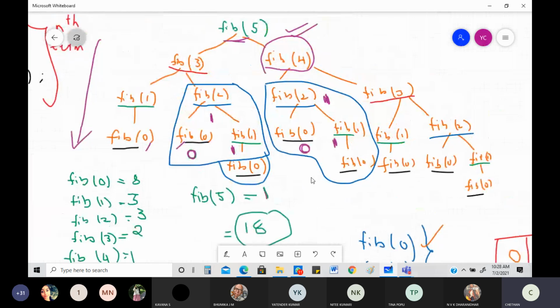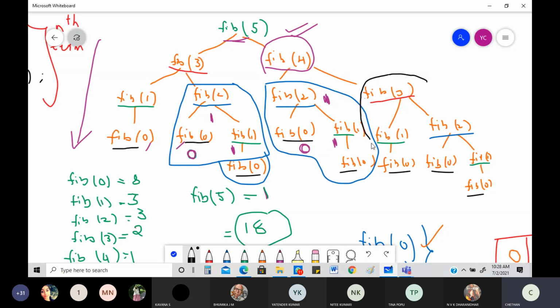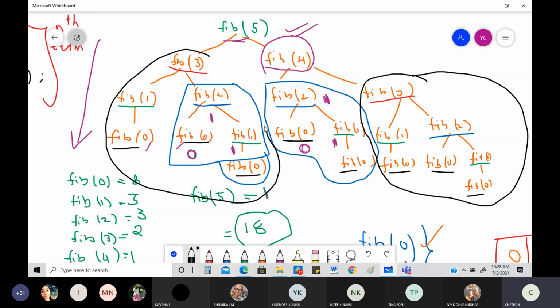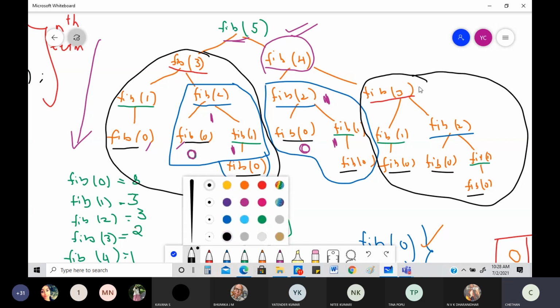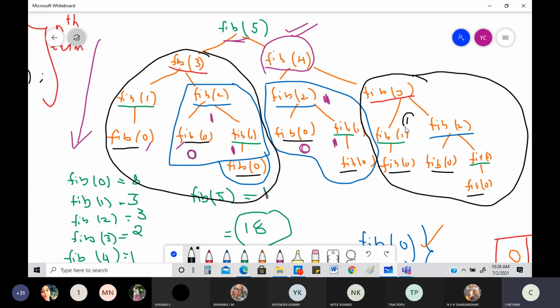Okay, where do you think I have fib of 3? My fib of 3, or Fibonacci of 3, will be coming very much right here in this loop. Look into this. Or the entire loop, this one. Anywhere I can find it. If you find out here, both are same. For figuring out the Fibonacci value of 3, I need to know the Fibonacci value of 1. So I know very clearly, I have done it. It is nothing but 1.